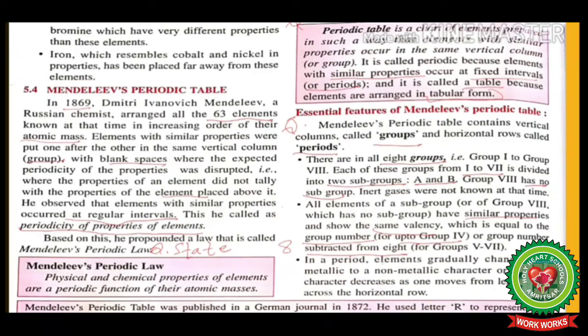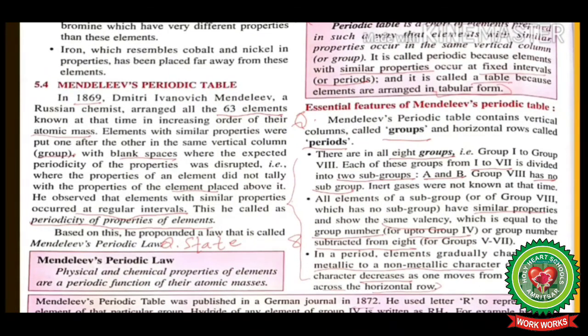In a period, elements gradually change from metallic to non-metallic character, or metallic character decreases as one moves from left to right across the horizontal row. We have already discussed all these points in detail.